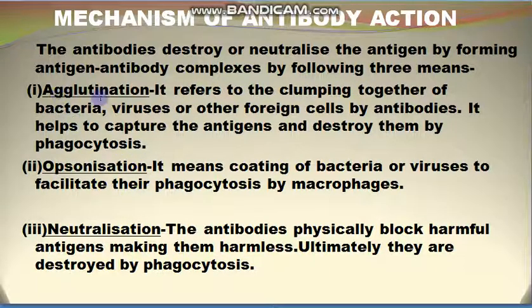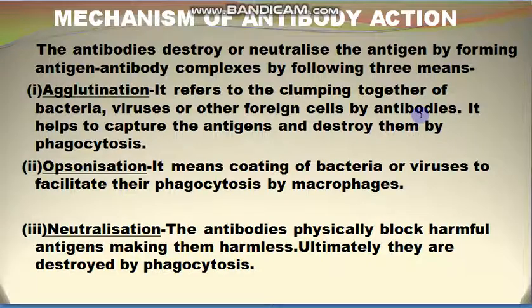Number 1 is agglutination. It refers to the clumping together of bacteria, viruses, or other foreign cells by antibodies, and it helps to capture the antigens and destroy them by phagocytosis. So the first pattern of destroying or killing the antigen by the antibody is known as agglutination. In this, the antibody clumps together the bacteria, virus, or any other antigen, and then it helps to capture the antigen, and then it destroys them by phagocytosis, meaning engulfing.